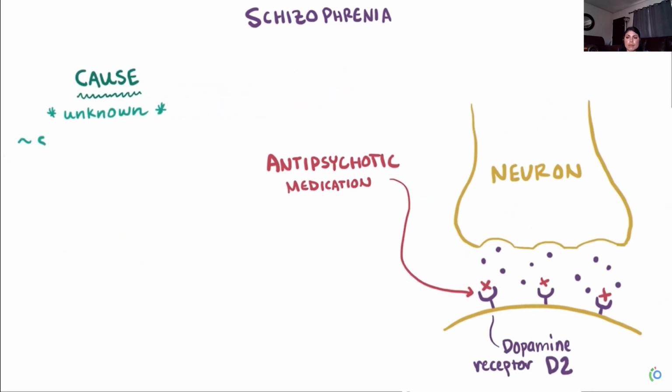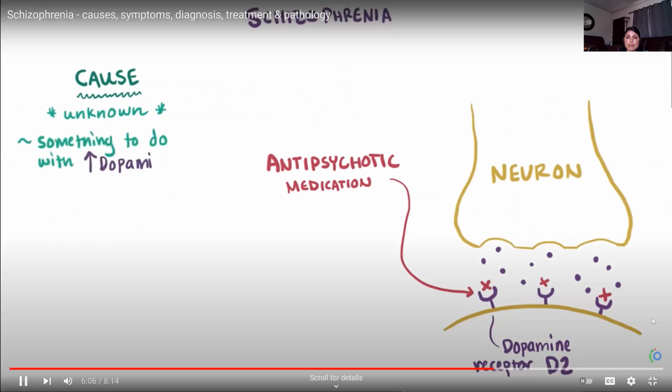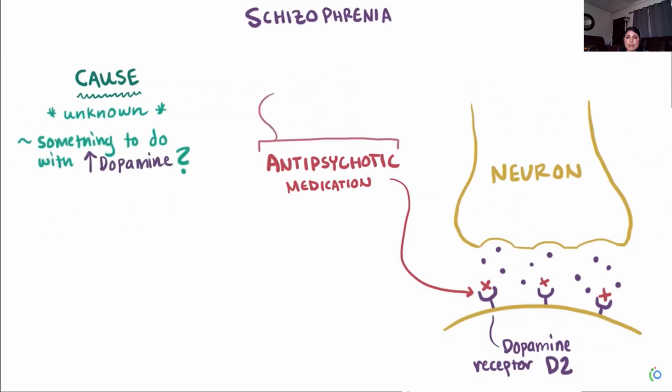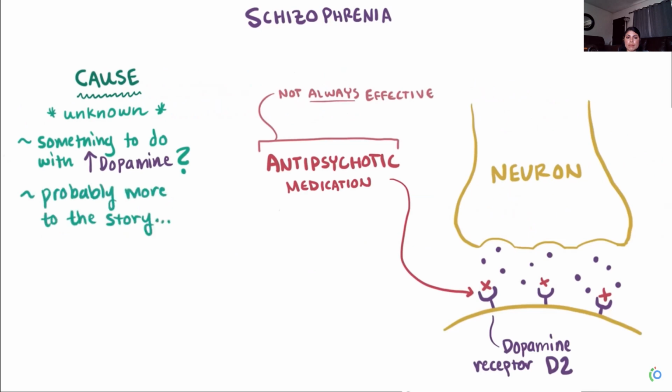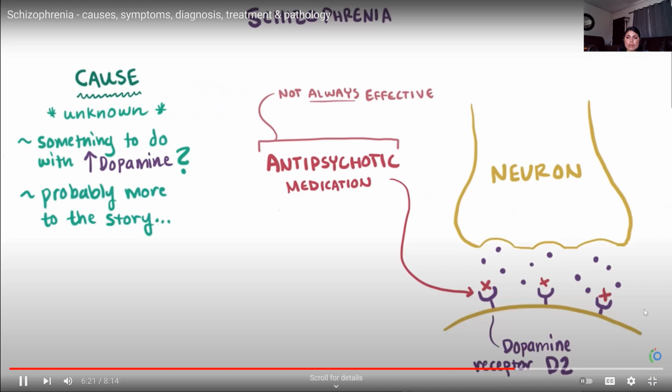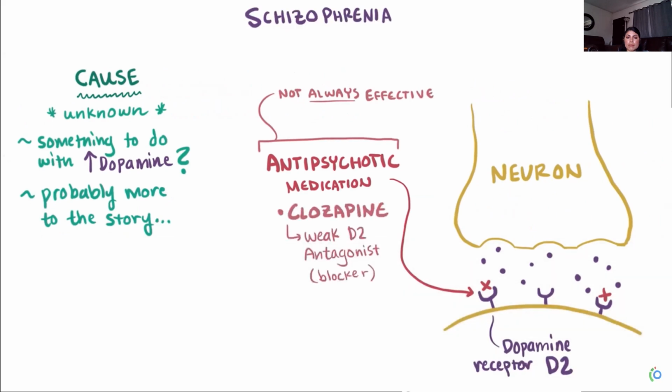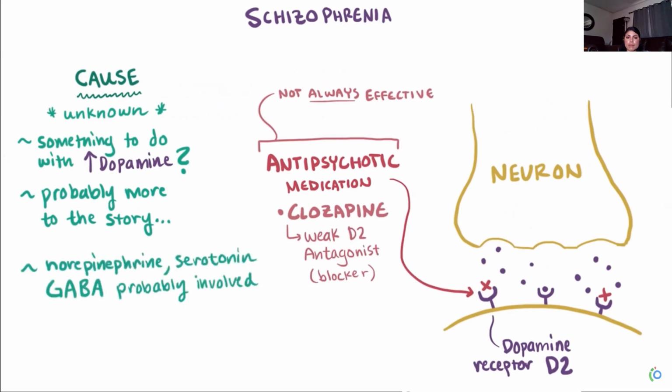This suggests that maybe schizophrenia has something to do with increased levels of dopamine. These medications, though, are neither universally nor completely effective, and don't work for everyone with schizophrenia, which adds to the confusion and means there's probably more to it than just the D2 receptors. Interestingly, one of the most effective antipsychotic drugs, clozapine, is a weak D2 antagonist, suggesting that other neurotransmitter systems like norepinephrine, serotonin, and GABA are involved.